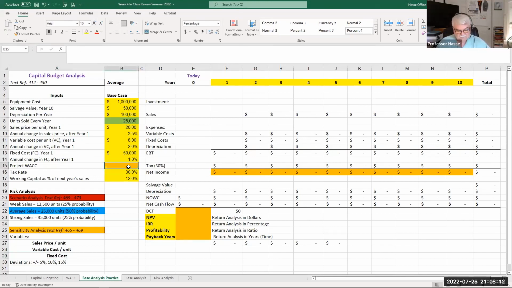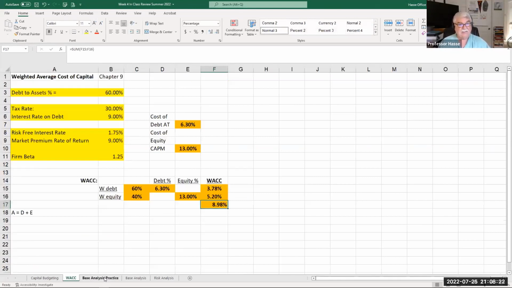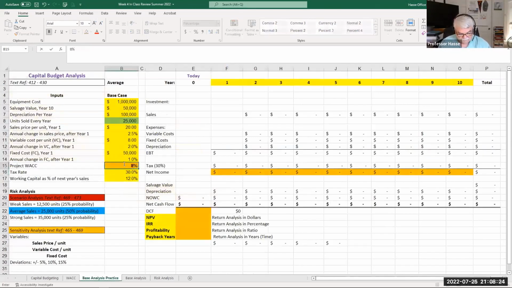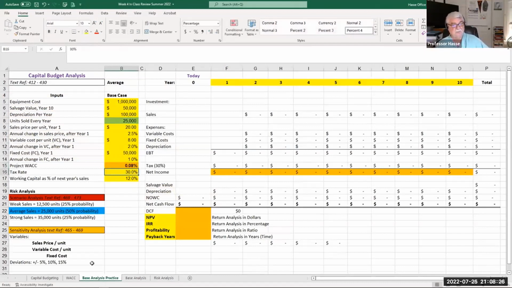We've already determined that their WACC, or their weighted average cost of capital, was 8.89%. I believe that was what it was. Oh, 8.98%, excuse me. 8.98%. That's their cost of capital. We've just determined that. We know the company's tax rate in this context is 30%, and they have a working capital cost of 12% a year of their next year's sales. We'll talk about that as we go through this.